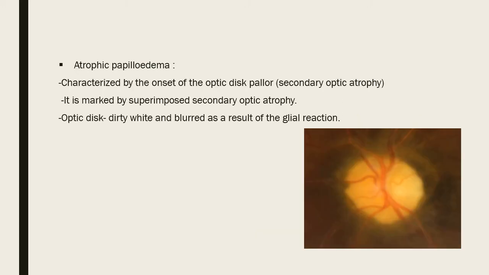Atrophic papilledema: now papilledema has progressed, acute stage, chronic stage, now gone into atrophy. Because the process is not halted properly, intervention is not done, or what happens sometimes, even if you do surgical intervention, you know neurosurgery, you operate a case, there will be residual brain damage. That is going to be there.